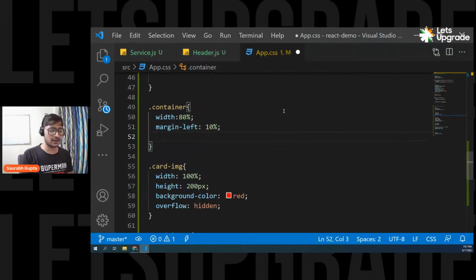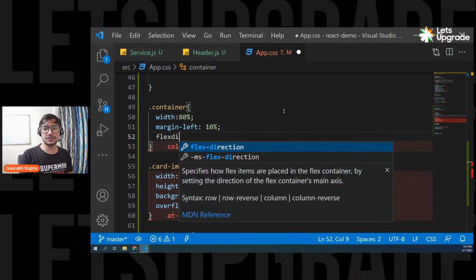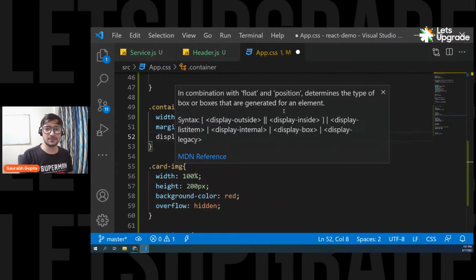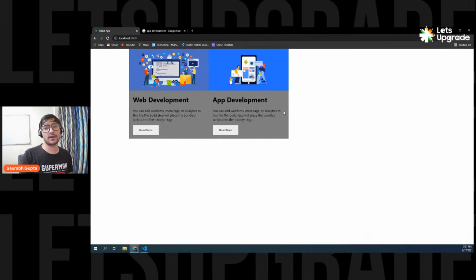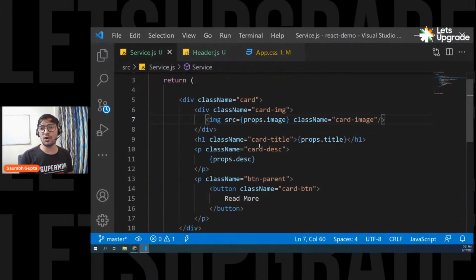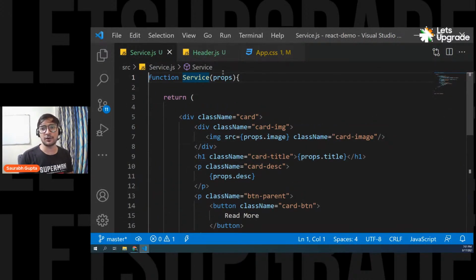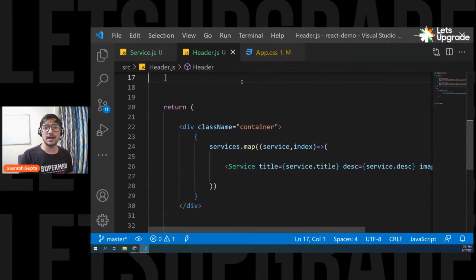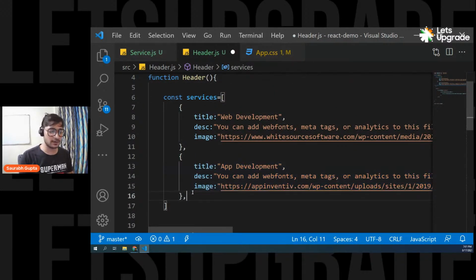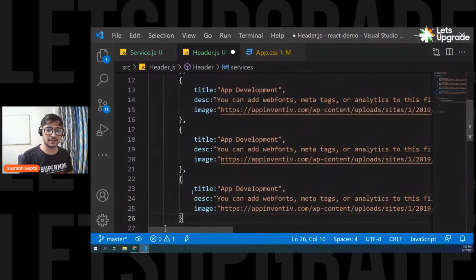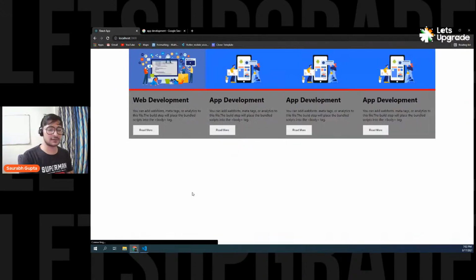So we can simply go flex direction. Okay, first of all, pass display of flex. Here we go. They go like this. Simple, easy. Now you can create any more cards if you want. Just go on and add data, and a new card will be created for you. Paste it, and you'll have multiple cards. Simple as hell, easy.